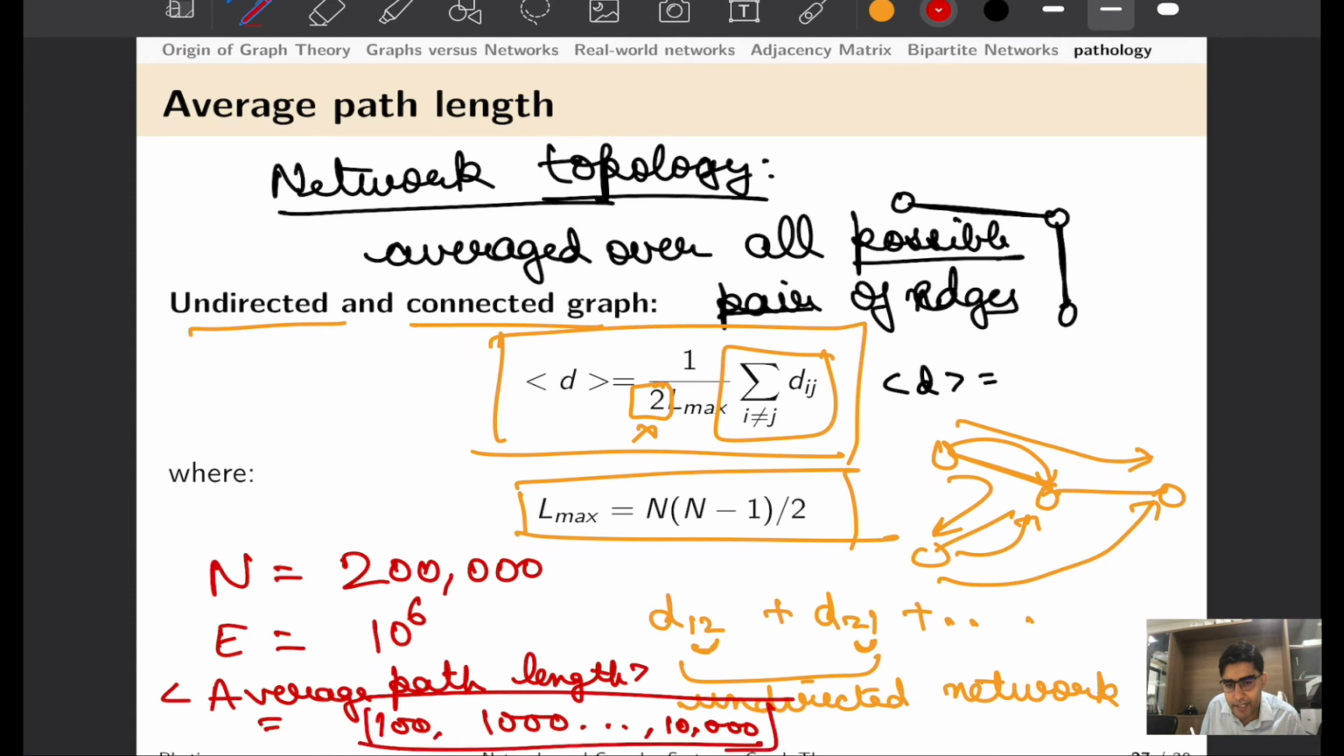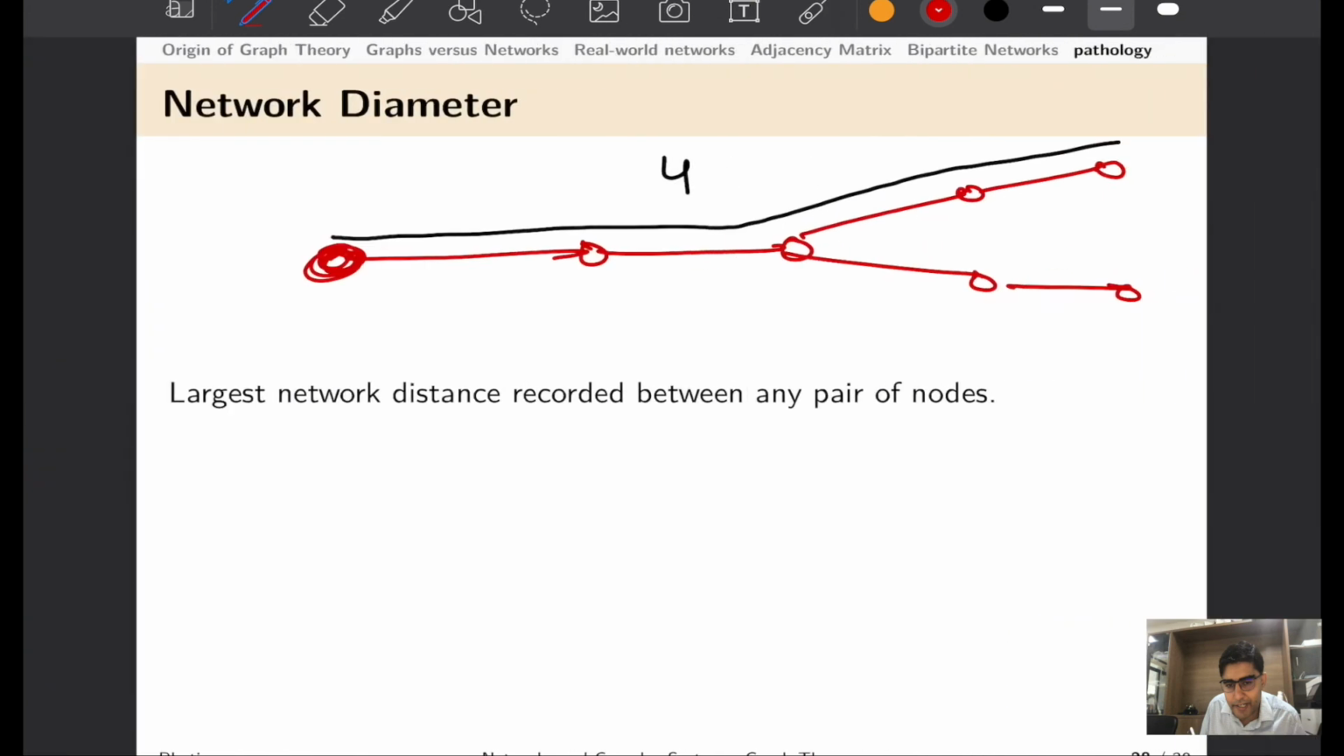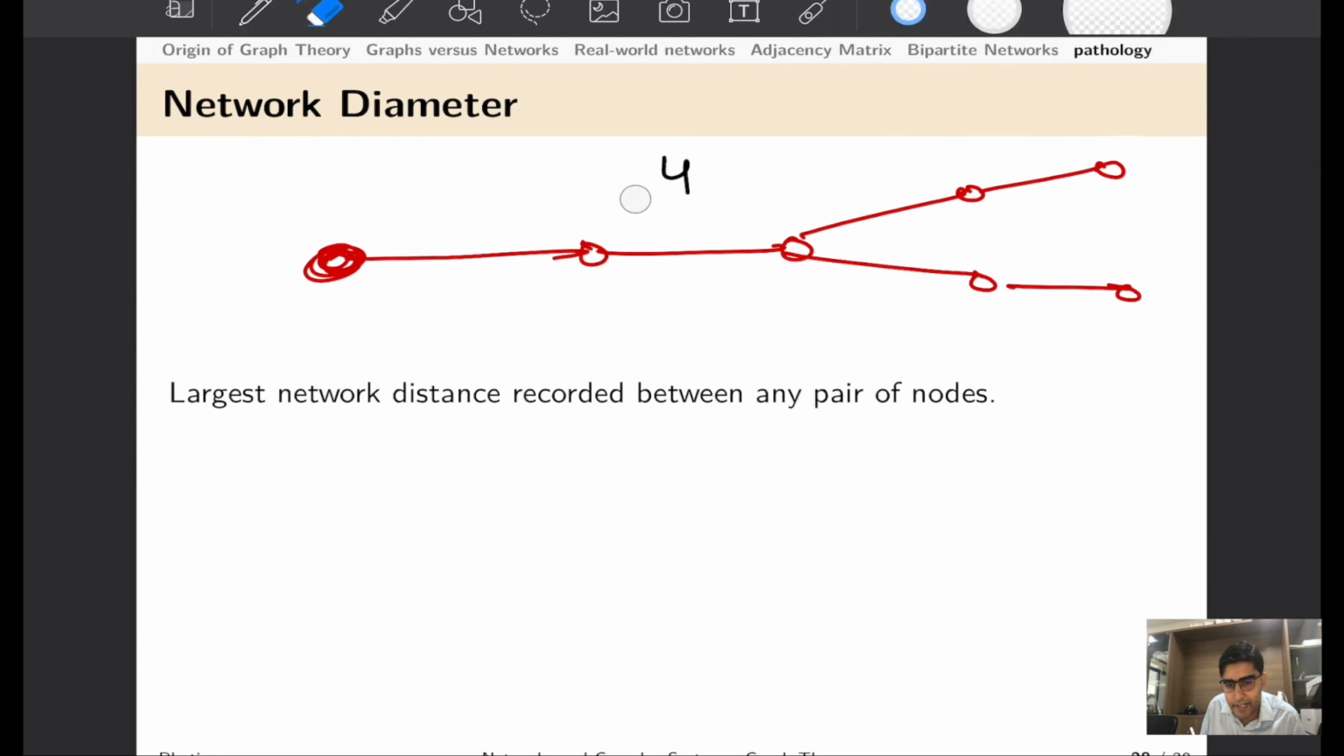So think about it, and I can assure you that whatever you are thinking is most likely not the correct direction, because this number comes out to be surprisingly small, and we will talk about the small world properties of real world networks in subsequent chapters. Now, coming to the final concept when it comes to distances, it is the network diameter.